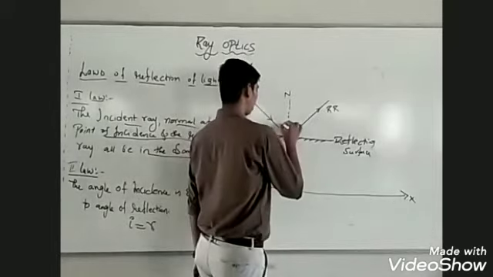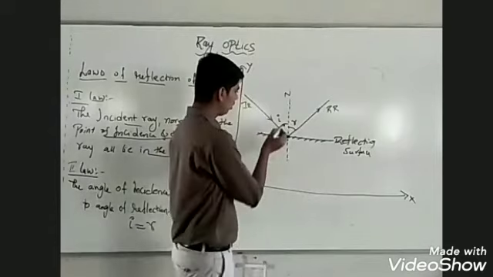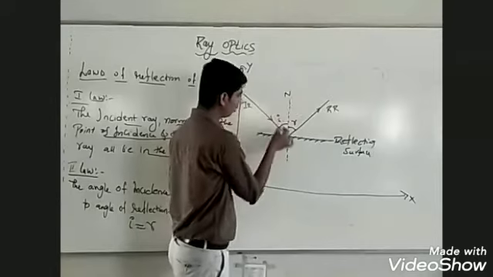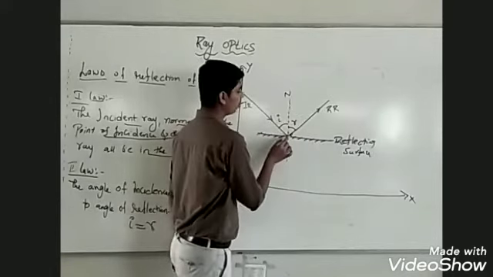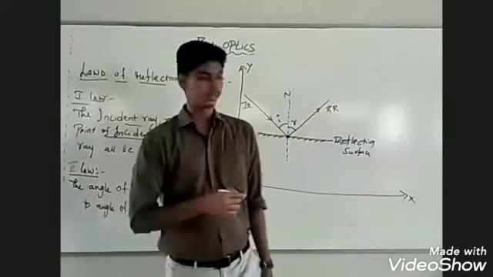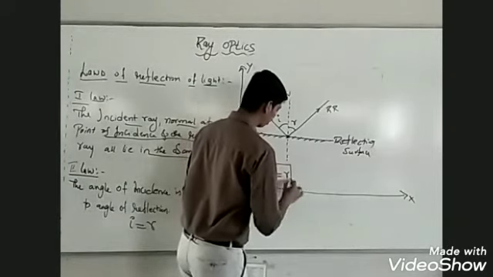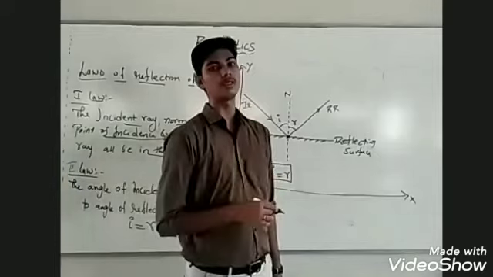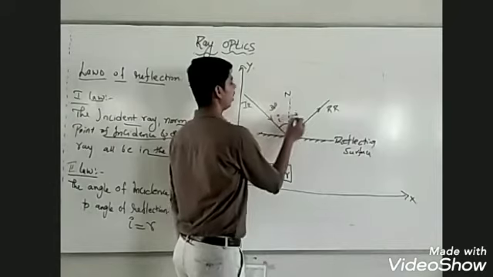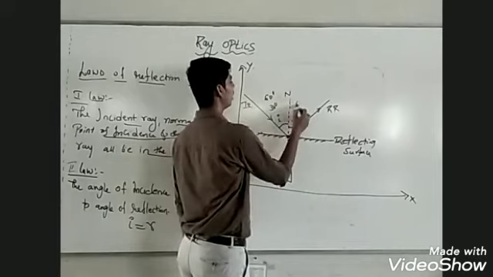If i is the angle of incidence and r is the angle of reflection: the angle between the incident ray and the normal is called the angle of incidence, and the angle between the reflected ray and the normal is called the angle of reflection. According to the second law of reflection, the angle of incidence should be equal to the angle of reflection. We are going to prove this in wave optics. If the angle of incidence is 30 degrees, the angle of reflection will also be 30 degrees. If the angle of incidence is 60 degrees, the angle of reflection will also be 60 degrees.